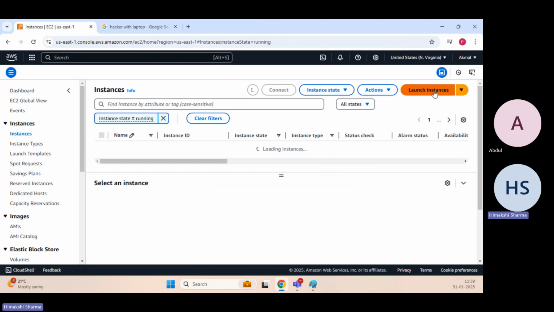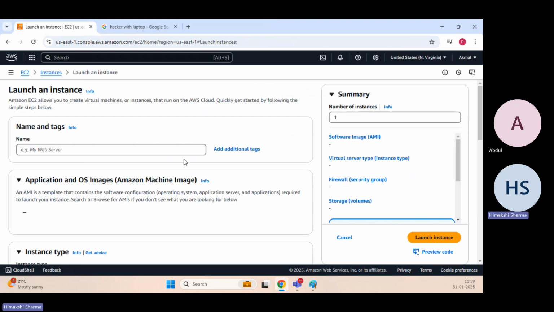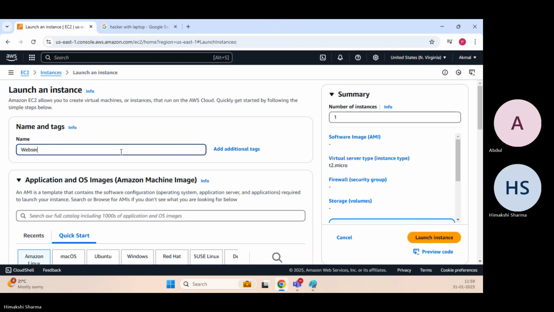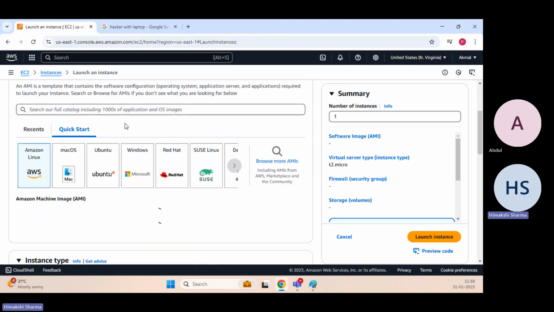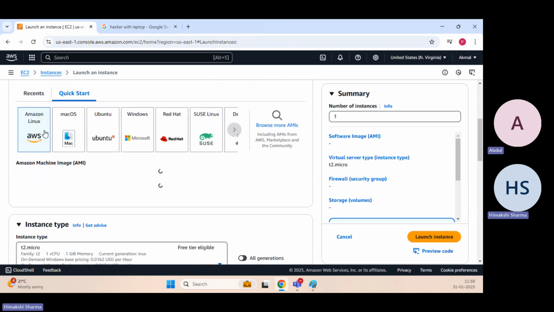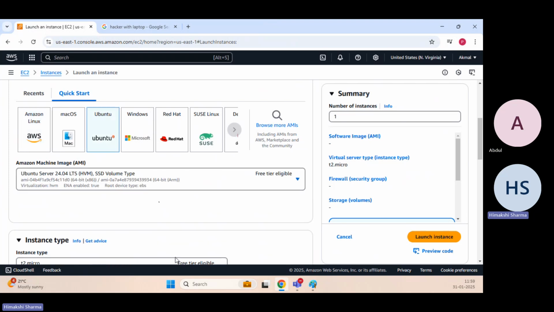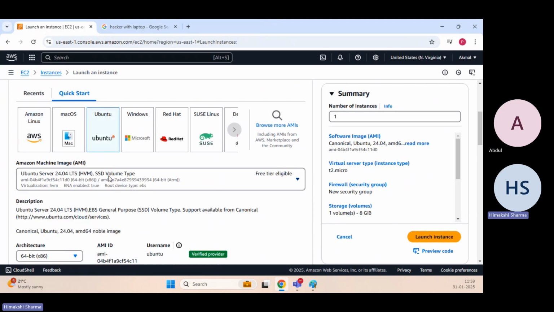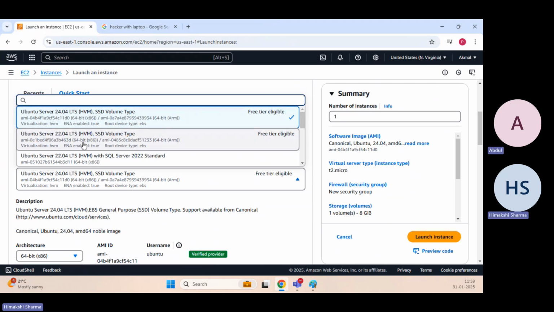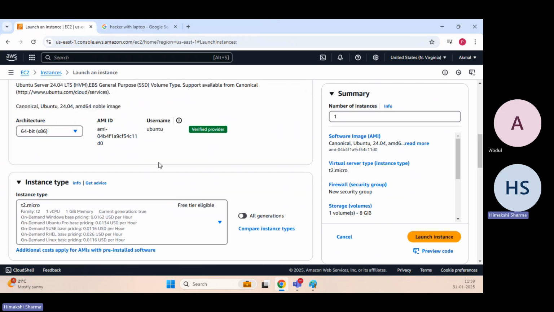Here I go. I will say launch instance. Let me give it a name, web server again. This time instead of Amazon Linux, let's use Ubuntu. Yesterday we used Amazon Linux, right? Today we will be using Ubuntu. Ubuntu 24 is the latest one, and 22.04 and the others are the previous ones. So free tier eligible we will be using, and here we go.